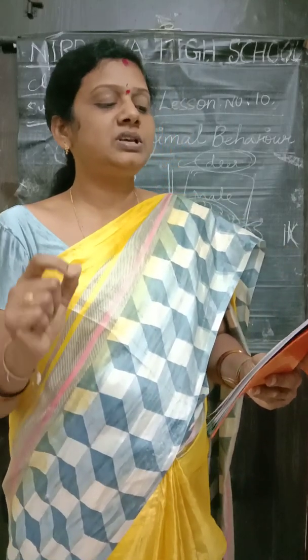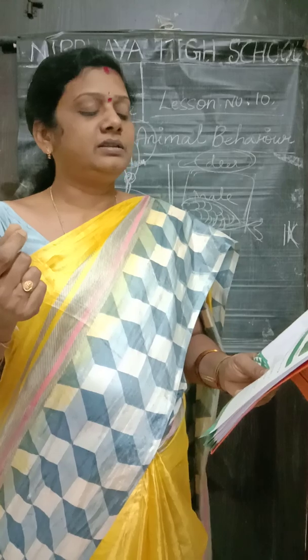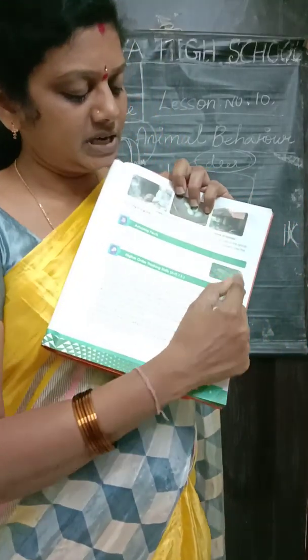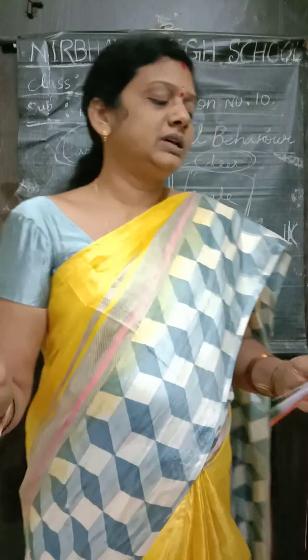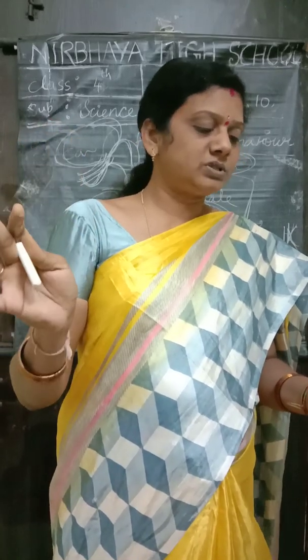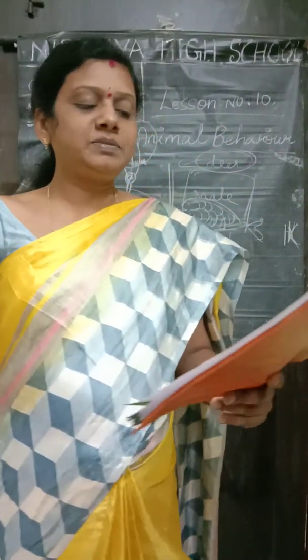Yes, animals like the chameleon can change their color to match the environment. Here in the picture it is there, children. Chameleon. Yes, it will change its color. Yes, and okay, children. A dog can hear the sounds that we cannot hear. The bats can make and hear the sounds which we cannot hear. It helps them while flying.